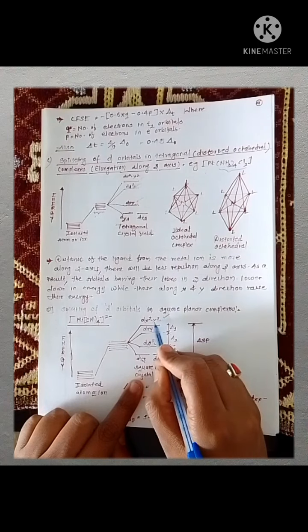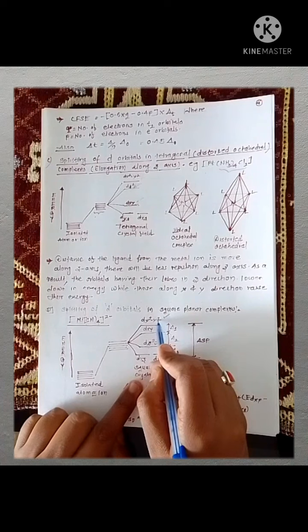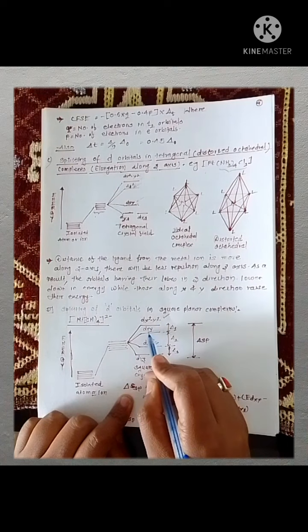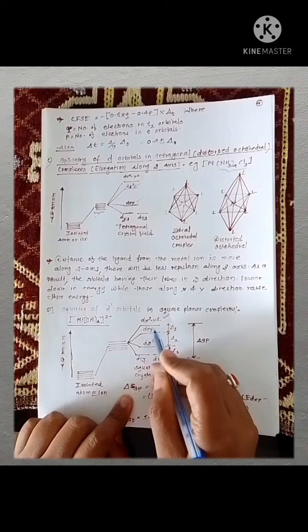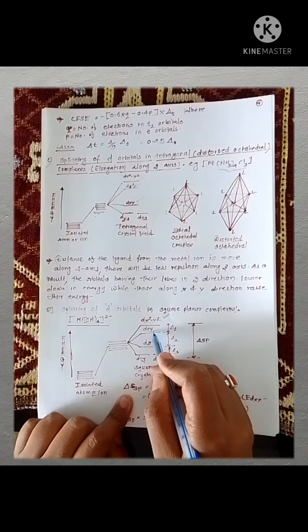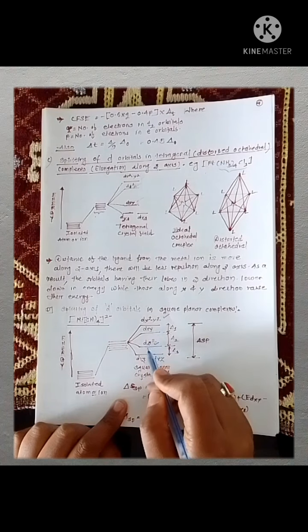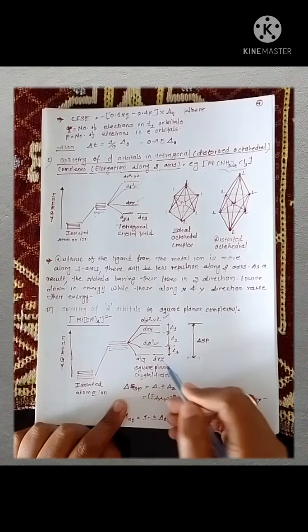energy containing orbital is dx square minus y square, because all the ligands come from your x and y axes, and because of that the dxy orbital also increases its energy. The second highest energy orbital is dxy, then dz square, and at last it is dyz and dxz.